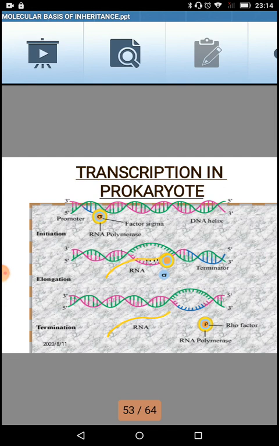When we talk about the template strand, in case of prokaryotes, the transcription unit is a polycistronic kind of transcription unit. That means it can form more than one type of polypeptide chain from a single transcription unit.